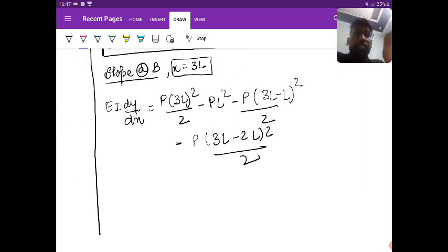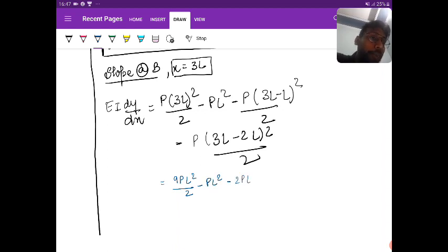Let me solve this. So what am I going to get? This is 9PL square by 2 minus PL square minus 4L square by 2, that is 2PL square, minus, this is 3L minus 2L, that is L, so PL square by 2.